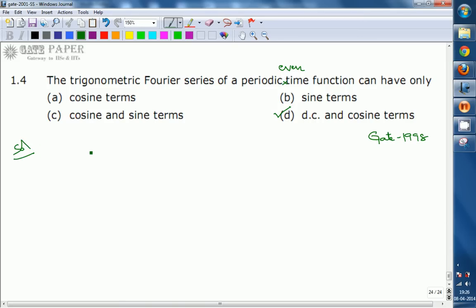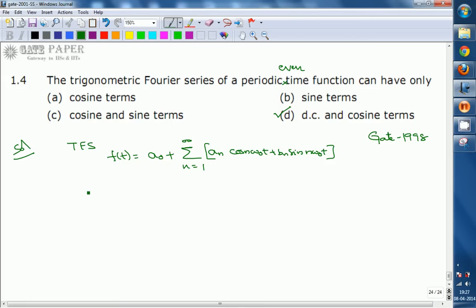So coming to the trigonometric Fourier series, we have f of t equals a naught plus summation n equals 1 to infinity of an cos n omega naught t plus bn sin n omega naught t. This is the trigonometric Fourier series.